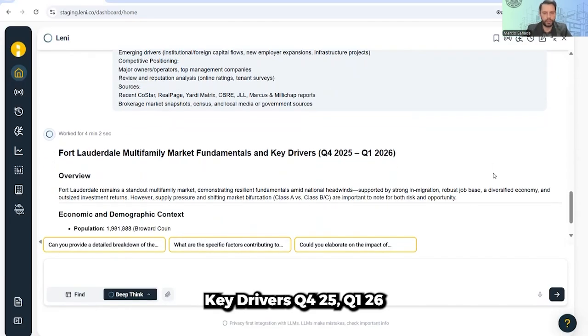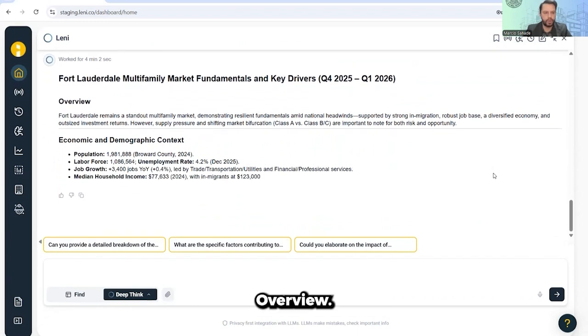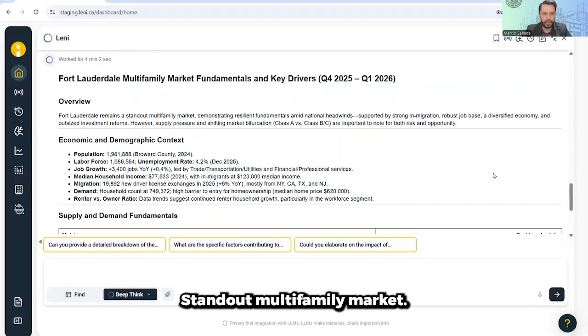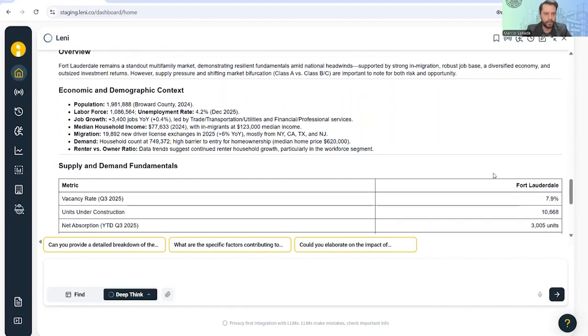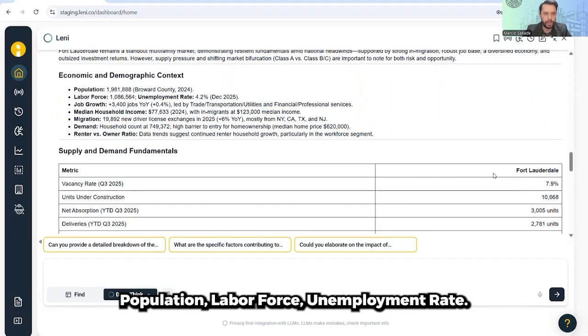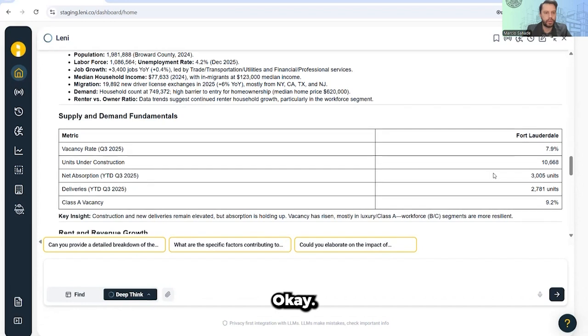Key drivers, Q4 25, Q1 26. Overview: standout multifamily market, resilient fundamentals despite national headwinds. Here's the economic and demographic context: population, labor force, unemployment rate, job growth, median household income, migration, demand, renters.